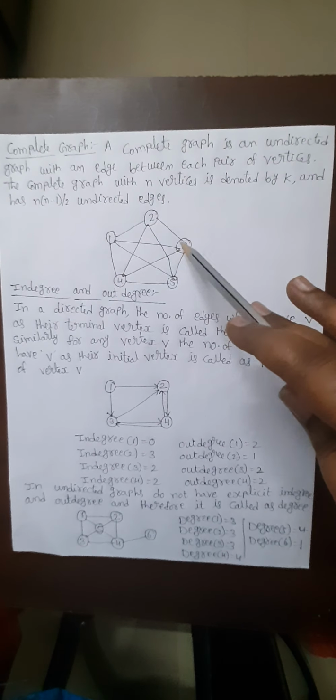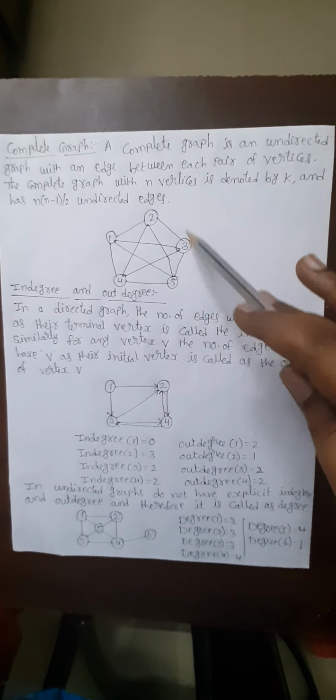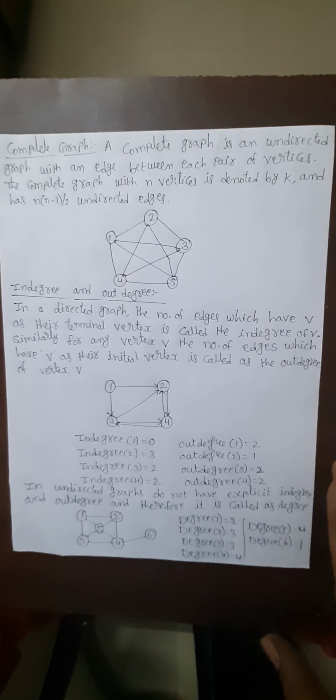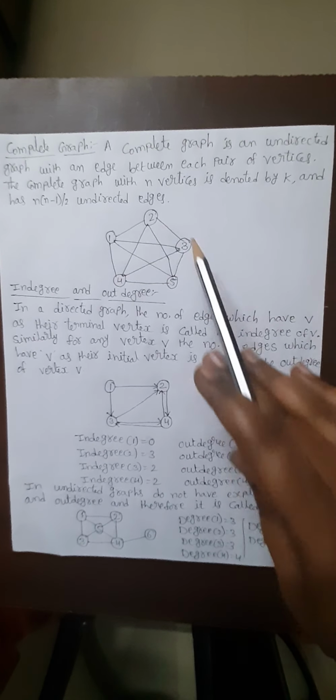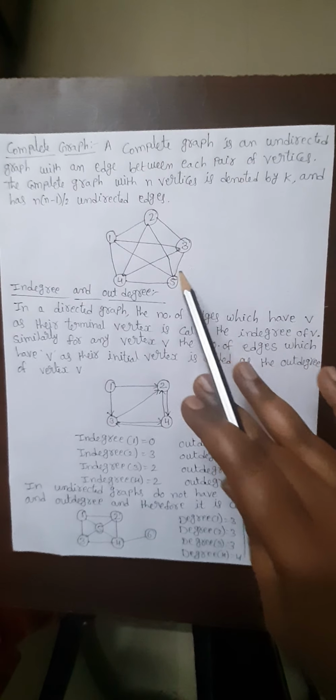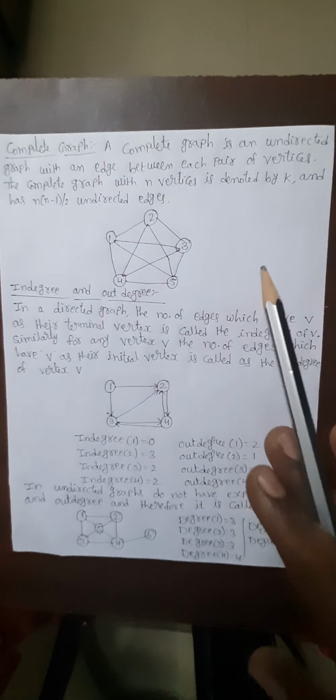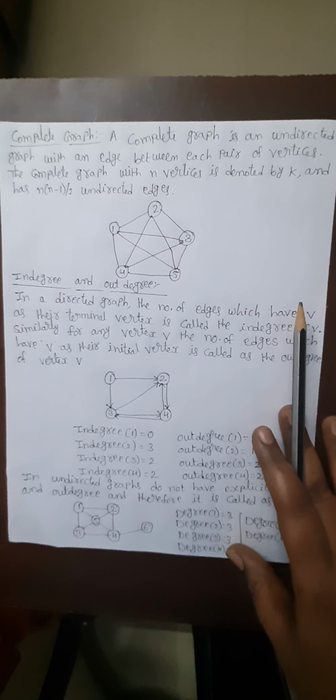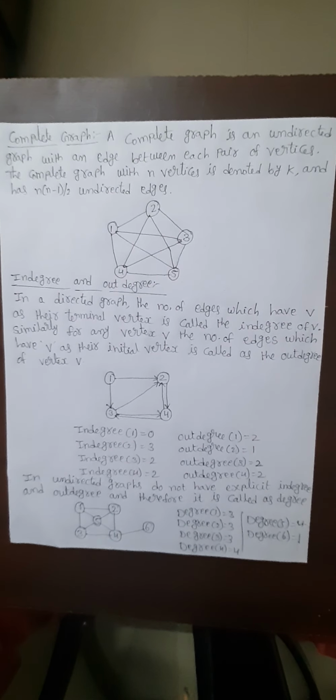And if we take 3, 3 to 1, 3 to 4, 3 to 2, 3 to 5. I think now we understood what a complete graph is. A complete graph means each and every pair of vertices is connected with each other. And next we will see what in degree and out degree are.